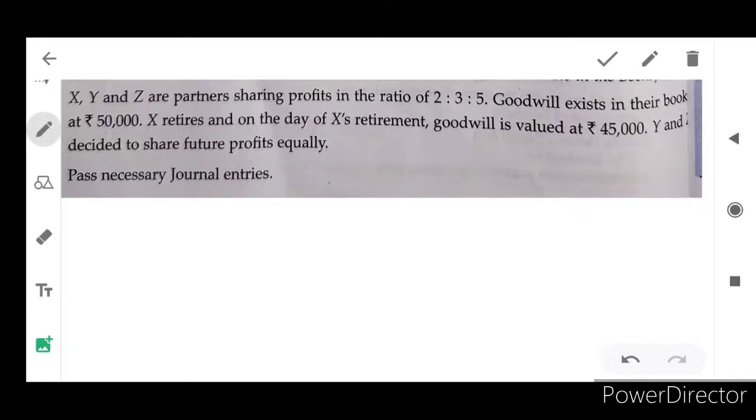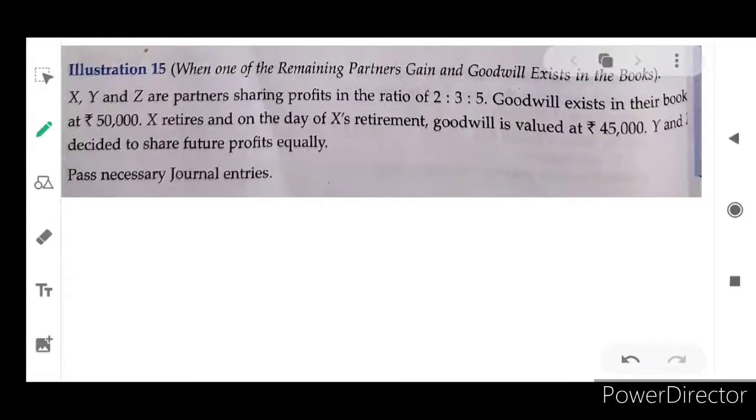Book goodwill is 50,000 and present goodwill at retirement is 45,000. Now we have to calculate the gaining ratio, because only gaining partners have to compensate the retiring partner. First, the existing goodwill will be written off by all the partners. The journal entry: X, Y, Z capital accounts will be debited and goodwill account will be credited.